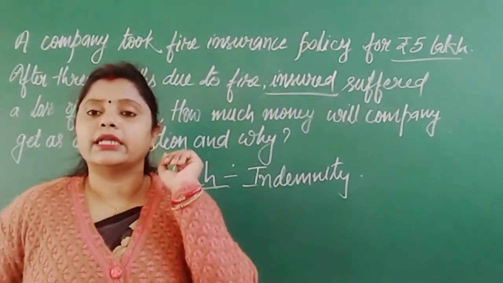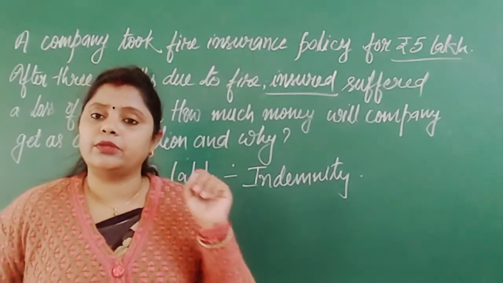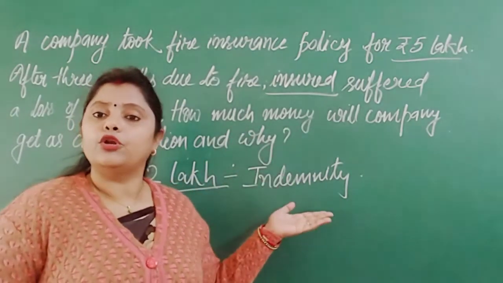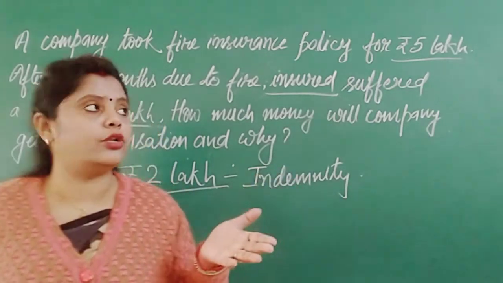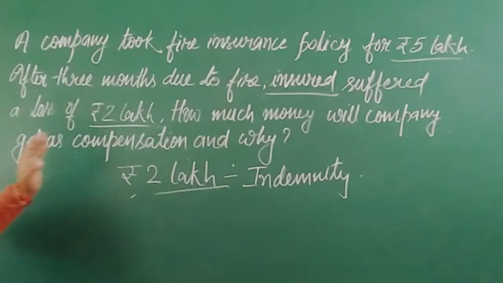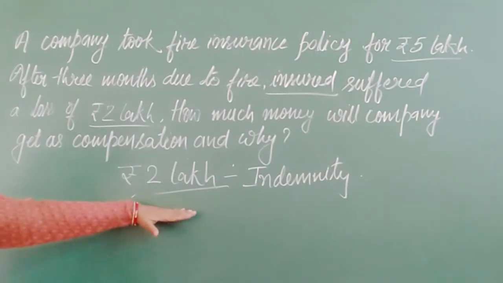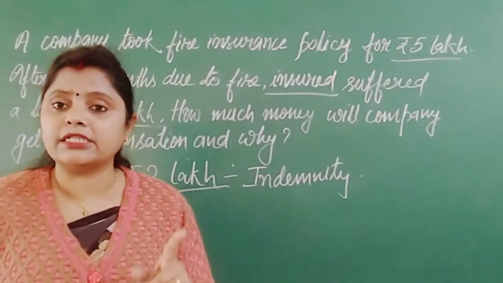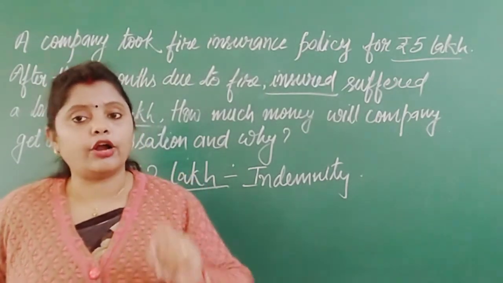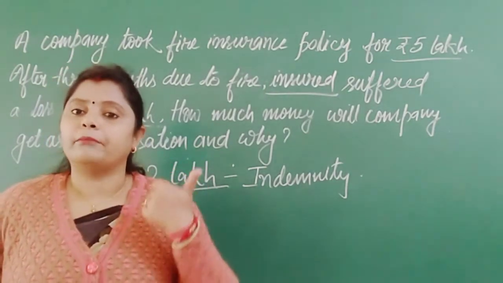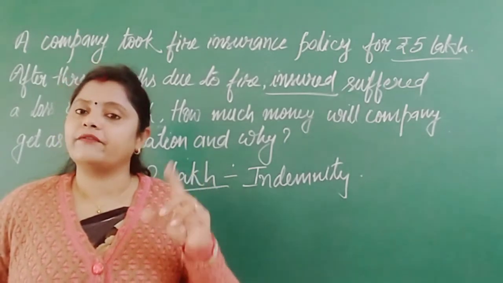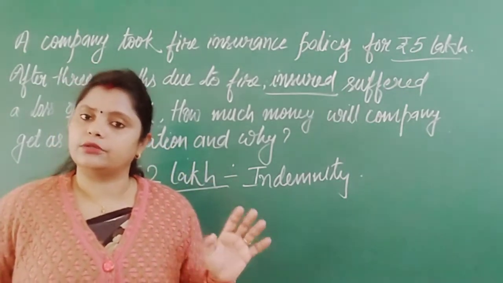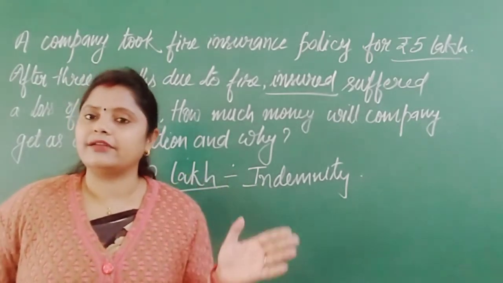That is why the company which has suffered from that calamity will get only rupees 2 lakh, the actual loss. So the question was, how much money will the company get? The company will get 2 lakh, and why? Because the principle of indemnity is applicable here, and according to it, the policy value or the loss, whichever is lower, will be received by the insured. So this was the question and the related answer.